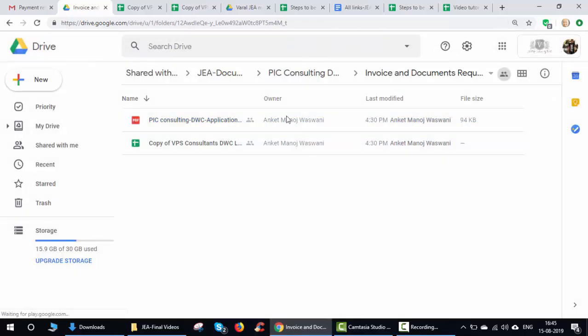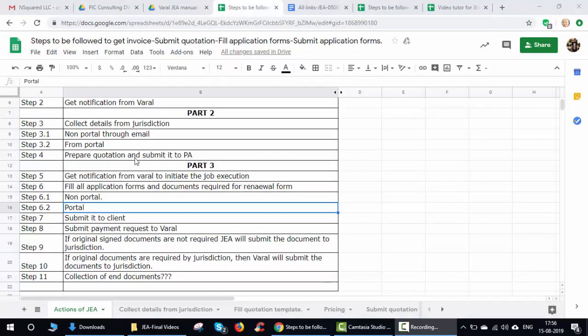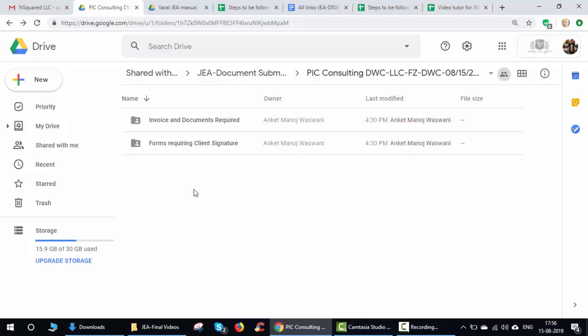Now we have gone through the first stage, that is how you'll get a notification and how you'll initiate the job. We went through the link you'll be getting, how to get to the application form, and how to start filling it. Meanwhile, in the same folder, you'll also have one more folder which will be updated soon, with the KYC details. KYC details are things like the passport copy of the shareholder and the previous license copy of the shareholder, from where you will get all the details to fill this application form.